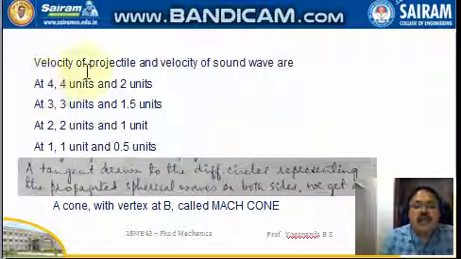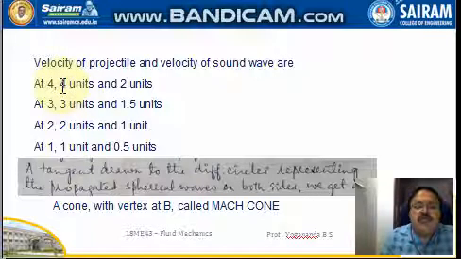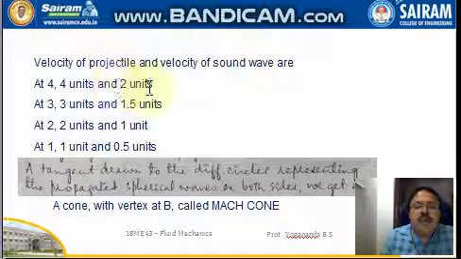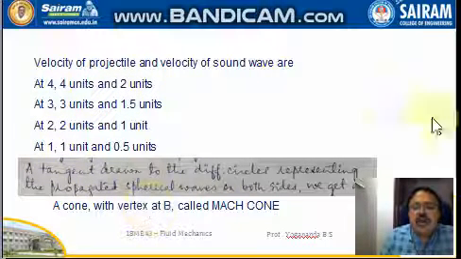At point 4, the distance covered by the projectile is 4 units, and the distance covered by the sound wave is 2 units.